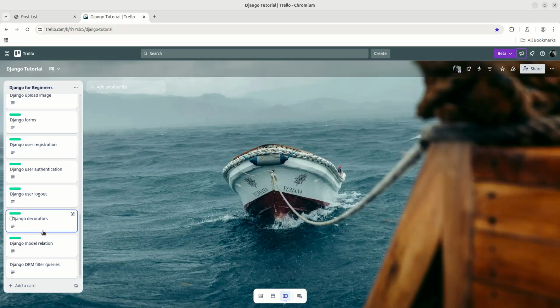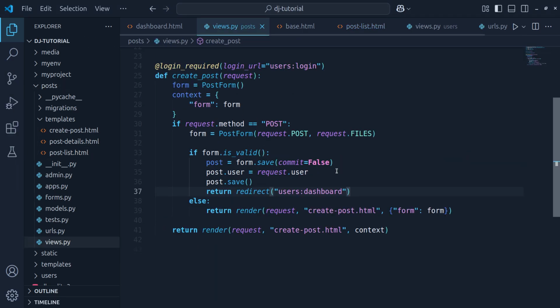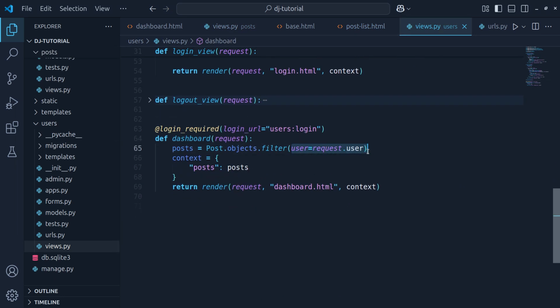If I get back here, I have actually used the filter queries here. Now if I talk about filter queries, you can actually filter by other things here. If I go to the users, I have filtered by this user. Suppose you want to filter something by title. Suppose you have some other thing that you want to filter based on some specific columns. Then suppose I have this post model, so I have the title field. So what you can do is you can add multiple filters here. So there will be like title and the post title. Okay, so this is how the Django ORM filter works. This is just a simple filter, but when you want to work with a lot of ORM, you can add multiple filters and some complex filters here.